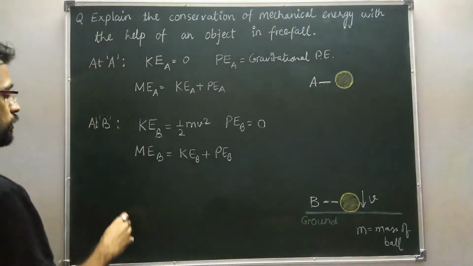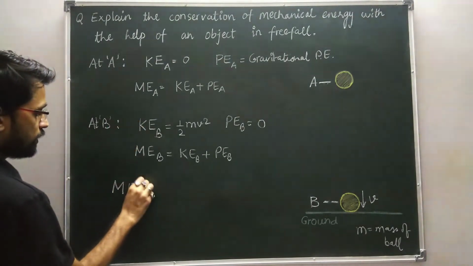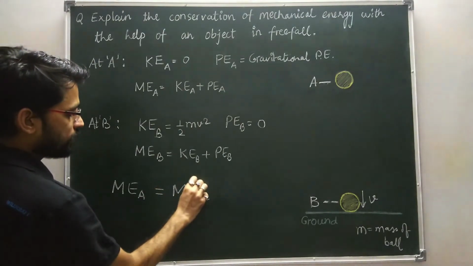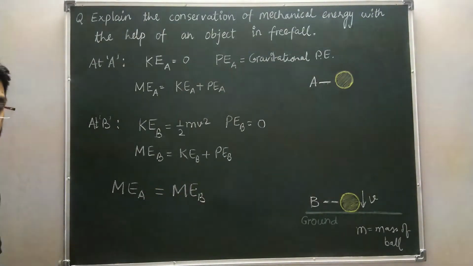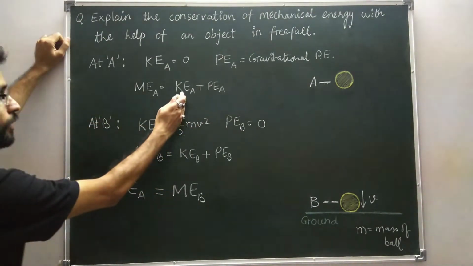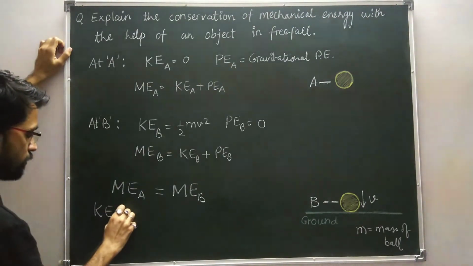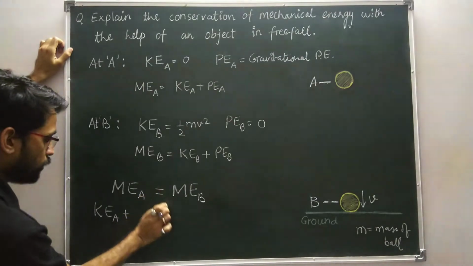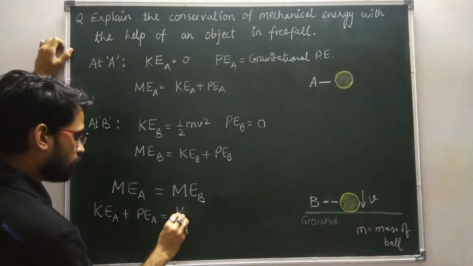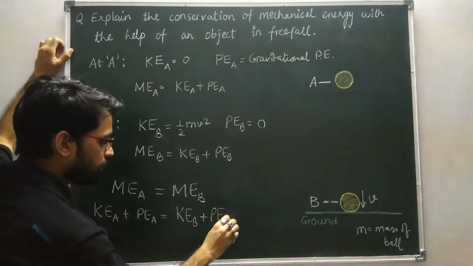So the total mechanical energy at point A should be equal to the total mechanical energy at point B. Now put the values. Kinetic energy at A plus potential energy at A is equal to kinetic energy at B plus potential energy at B.